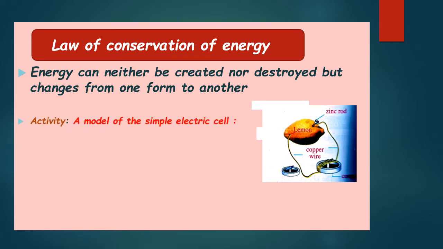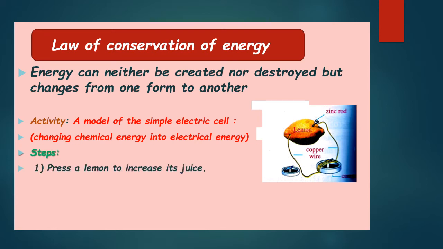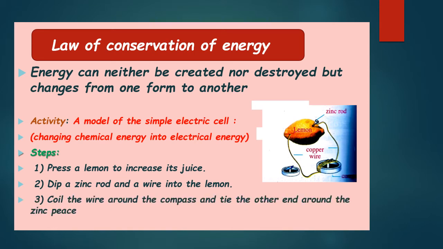Let's do an activity, a model of the simple electric cell, changing chemical energy into electric energy. Step 1, press a lemon to increase its juice. Dip a zinc rod and a wire into the lemon. Coil the wire around the compass and tie the other end around the zinc piece.